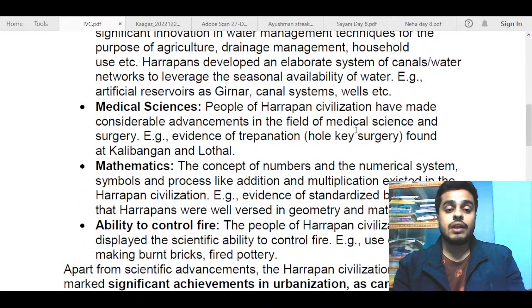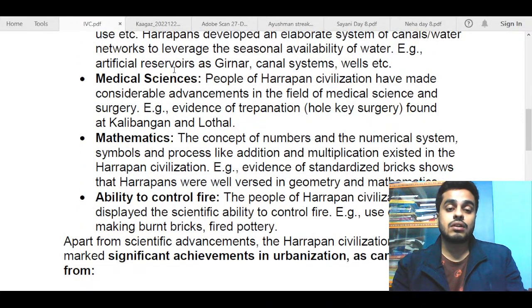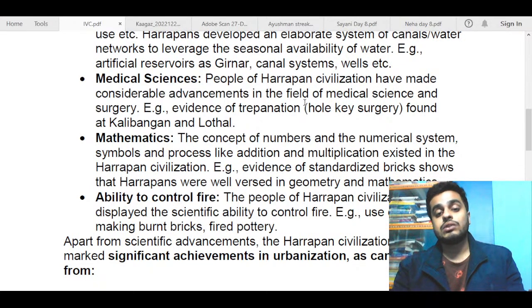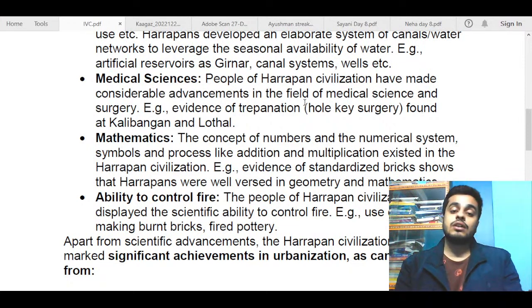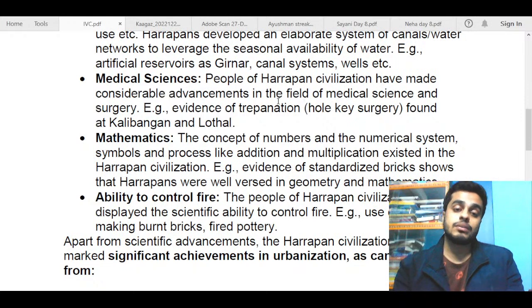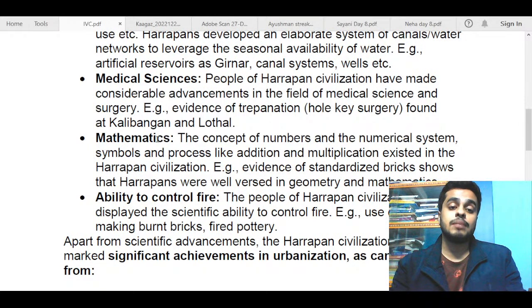Next, we can talk about medical sciences. Proper surgery was first found in that period only. There is evidence of trepanation, which is actually a surgery of the skull. What they did was make a hole in the skull and perform surgery to remove parts of the skull. That was found in the initial periods in Kalibangan and Lothal. So you could have talked about this.